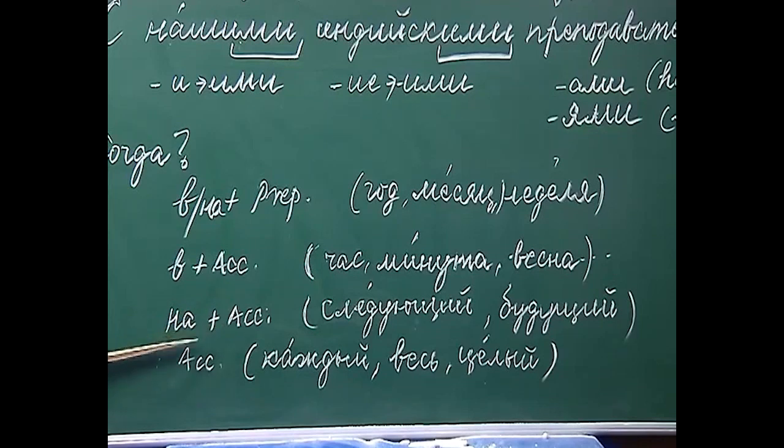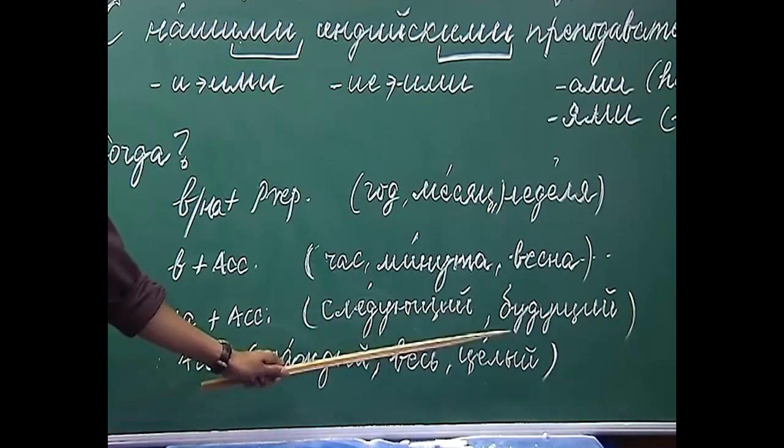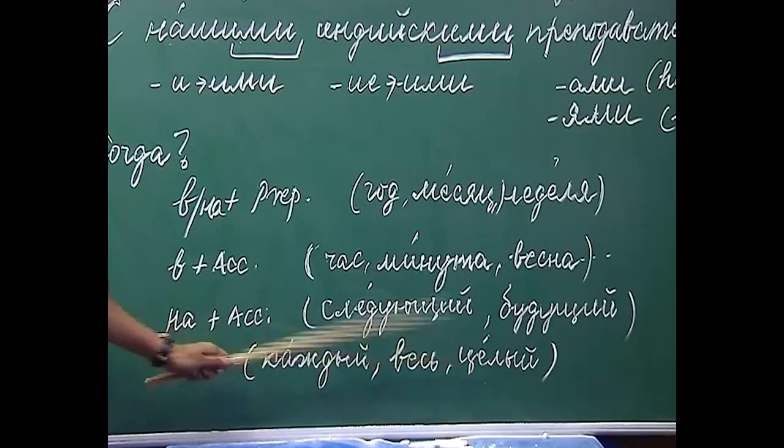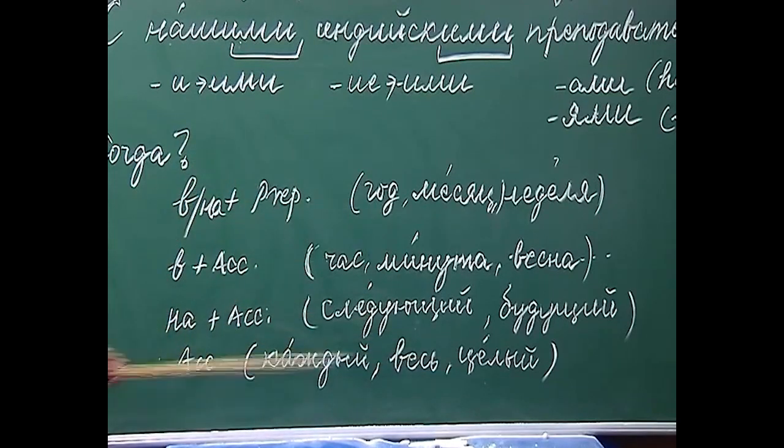So, you have to remember that we are not using the preposition в, we are using the preposition на and the accusative case of the noun. And the last point that we had discussed is that there are words like каждый, весь and целый. If we are using these words in answer to the question когда, then they have to be in the form of the accusative case without any preposition.